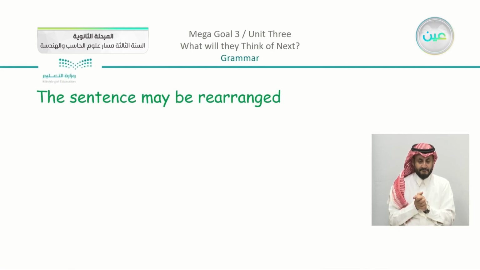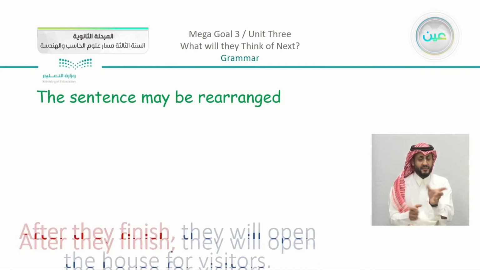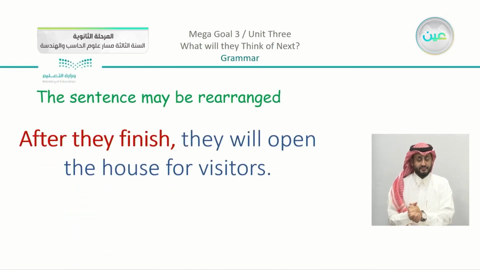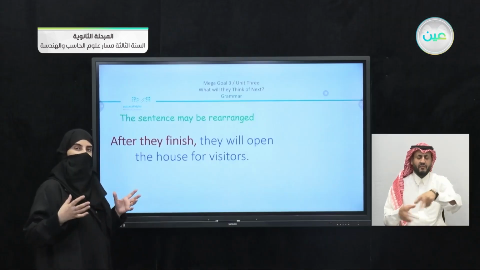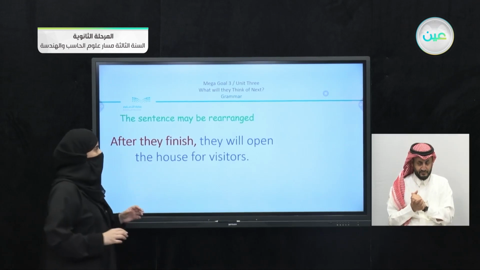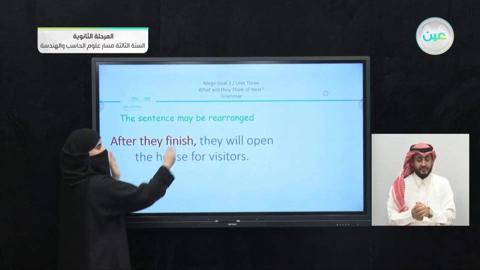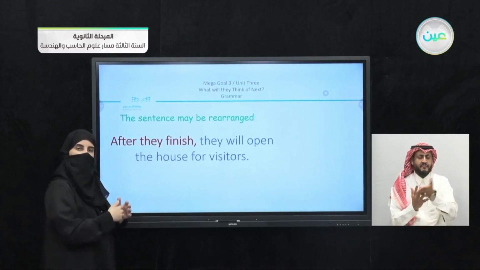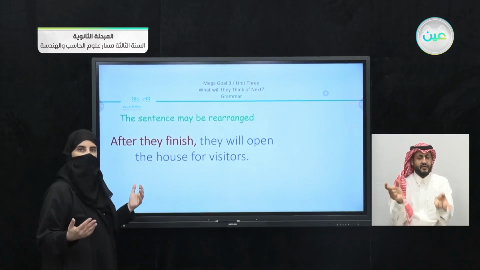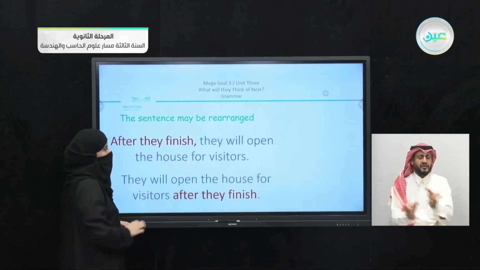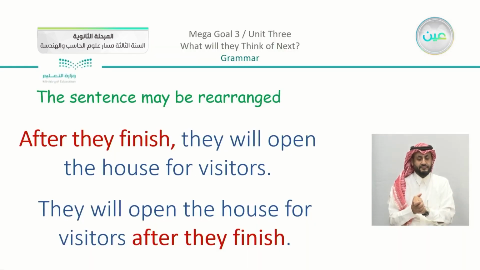Okay, now just to point out that the sentence may be rearranged. Now we have here the sentence: after they finish, they will open the house for visitors. If you notice, in all the sentences we had the time clause at the very beginning. And how do we know that it is a clause? Because we have here the comma. So this is going to be part of the sentence, and the other part you can just rearrange. We can write it another way, saying that they will open the house for visitors after they finish.